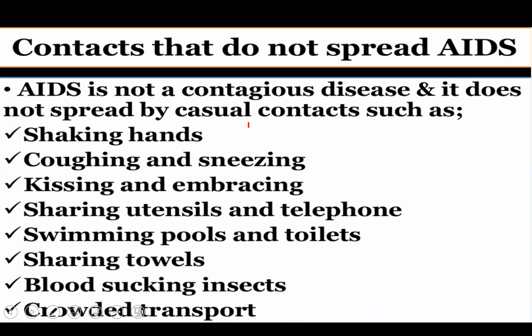Casual contacts like handshaking, coughing and sneezing, kissing and embracing, sharing utensils and telephone, swimming pools and toilets, sharing towels, blood-sucking insects, crowded transport. So these are the points, because it is not a contagious disease, it is not a communicable disease.